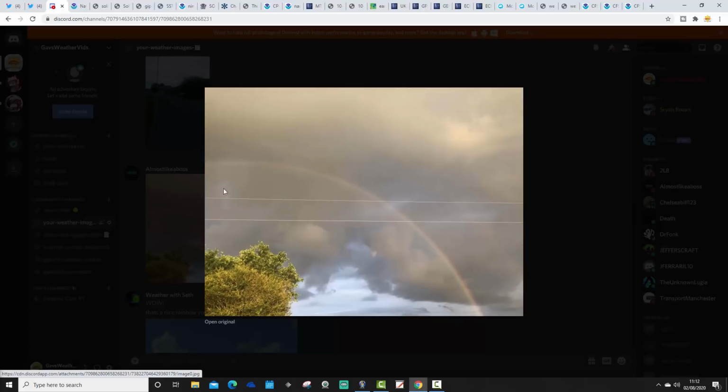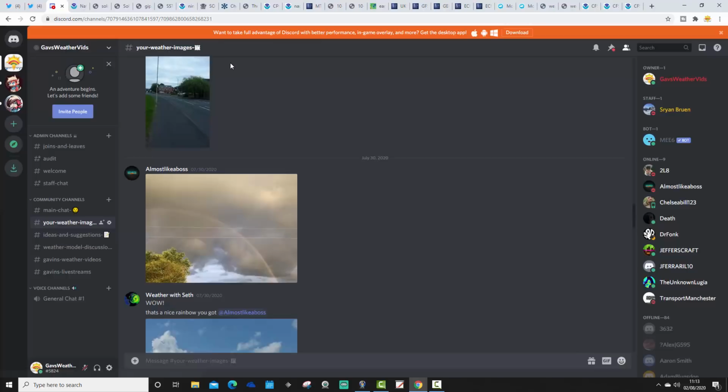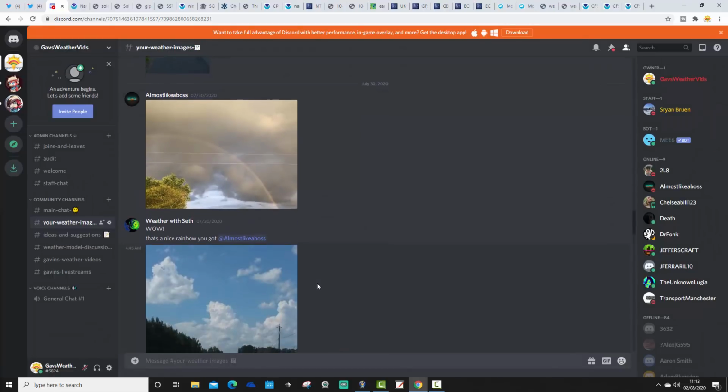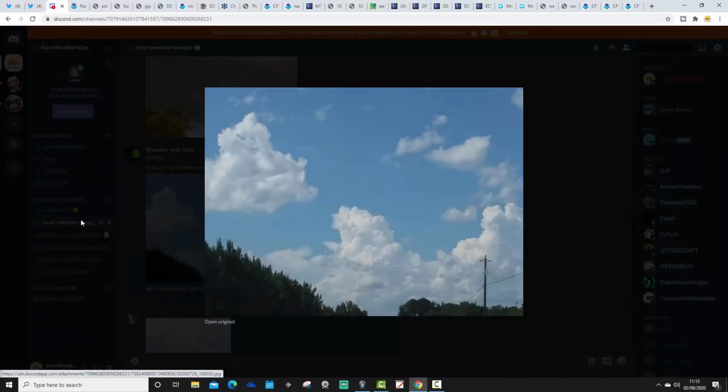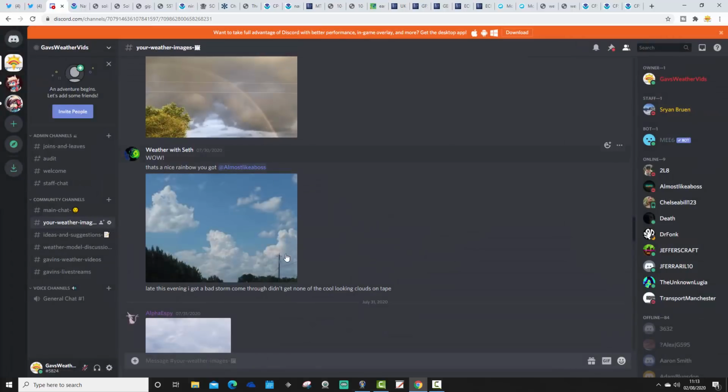This one, a lovely rainbow picture from Almost Like a Boss over in America. I think Almost Like a Boss is in New York. That's a fantastic rainbow picture. And this one from Weather with Seth, I think, is also on the east coast of the States, showing lovely cumulus clouds on a hot east coast afternoon.